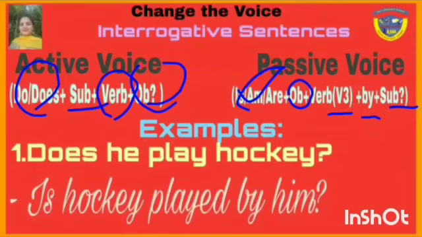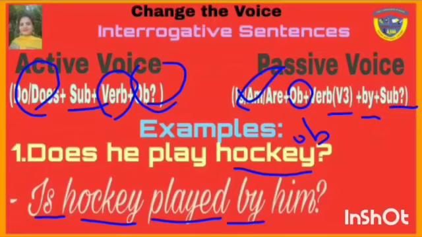Let's discuss with the help of examples. First is, does he play hockey? Firstly, we will write is, am or are. How will we write is, am or are? It depends on the object. What is the object in the sentence? Hockey. Hockey is object. Hockey is singular, so we will write is. After that object hockey. After that third form of verb. Third form of play is played. By, he will change into him. So our answer is, is hockey played by him.